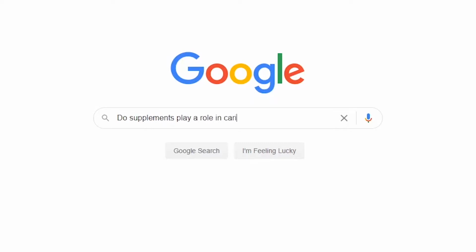Do supplements play a role in caring for macular degeneration? Aside from genetics, the amount of zeaxanthin and lutein a person has in the center of their retina, or their macula, can help determine whether or not that person is at risk for developing AMD. Zeaxanthin and lutein are the only two carotenoids out of 600 that are found in high quantities in the center of the retina. Because our bodies don't produce zeaxanthin and lutein naturally, we need to get the amounts that our eyes need through diet or through nutritional supplementation in order to maintain good eye health.